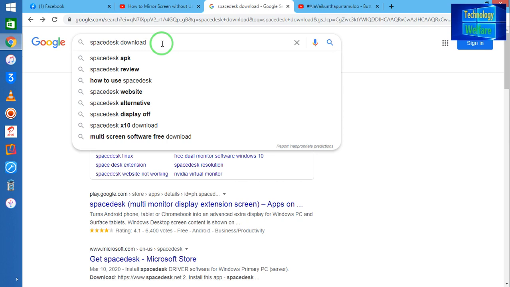Simply go to the Play Store. If you have an iOS device, then you have to go to the App Store and type there Spacedesk Beta, download that application and open it.